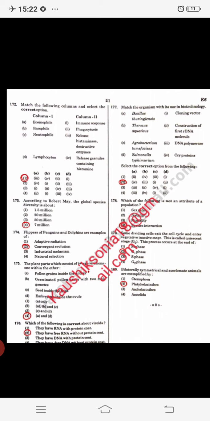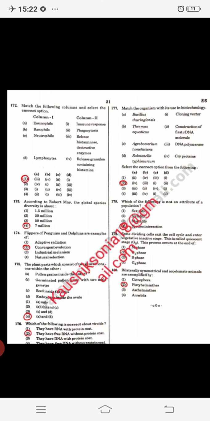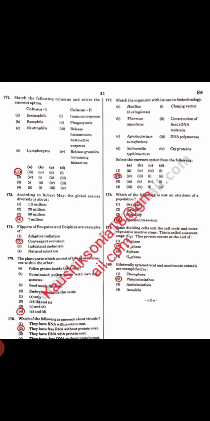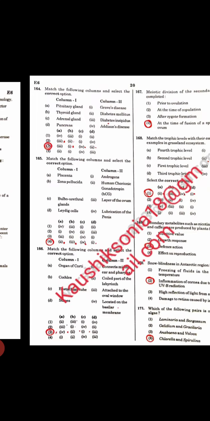Next question, bilaterally symmetrical and acoelomate animals are examples of Platyhelminthes, is the right answer. So these are the questions from the biology section.